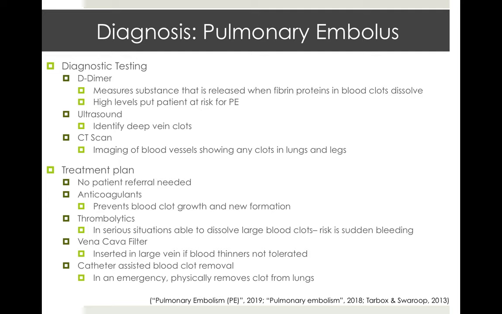Thrombolytics are used in serious situations. They are able to dissolve large blood clots, and the reason this is only used in serious situations is because of the risk of sudden bleeding, and obviously you don't want to make your patients bleed more than they have to, which could cause more harm. A vena cava filter is a filter that's placed into a large vein that filters out the blood and helps prevent the formation of blood clots. This is often used when blood thinners are not tolerated. A catheter-assisted blood clot removal can be used in emergency situations. It can be very invasive, but it's when a catheter is physically placed into the lung and removes the clots.